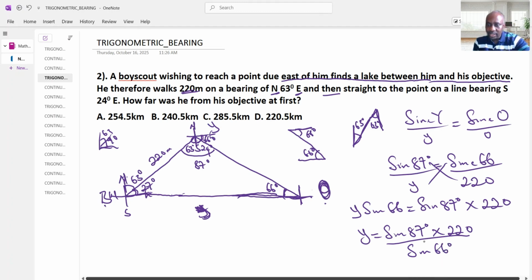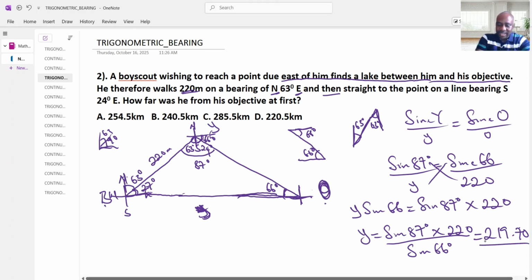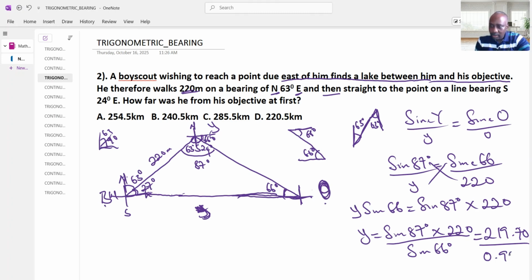This is how we calculate it with the help of the calculator. Sine 87 degrees is 0.9986 multiplied by 220, which gives approximately 219.70. Now, sine 66 is 0.9135.